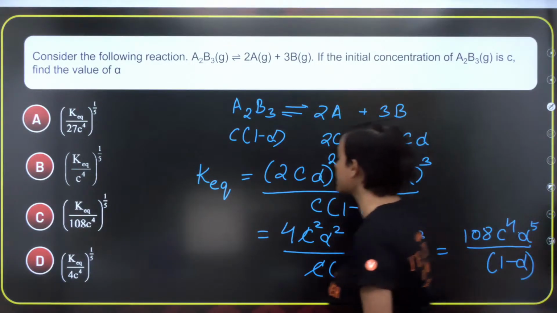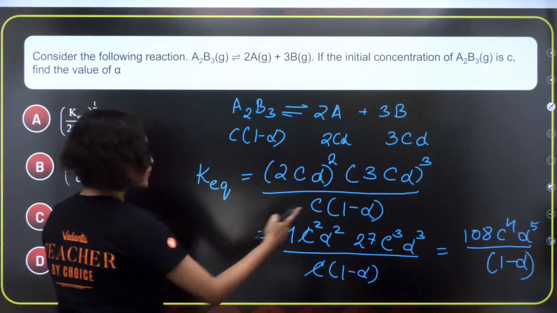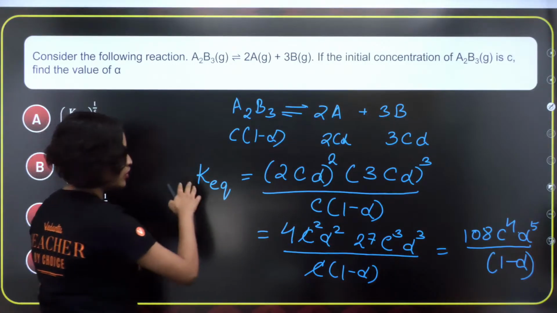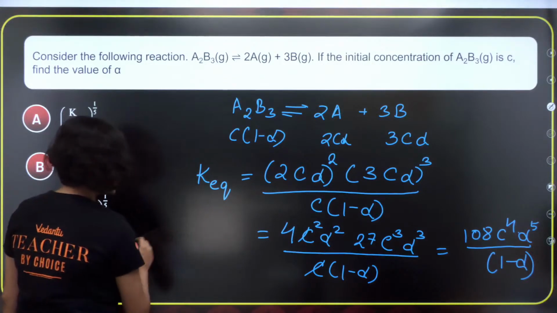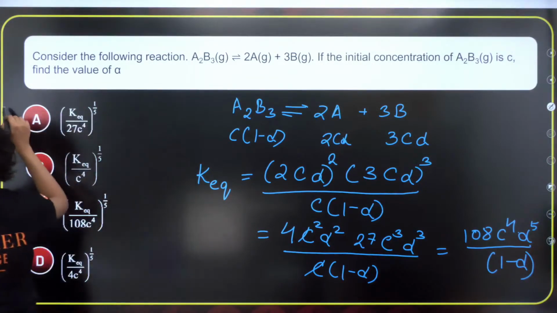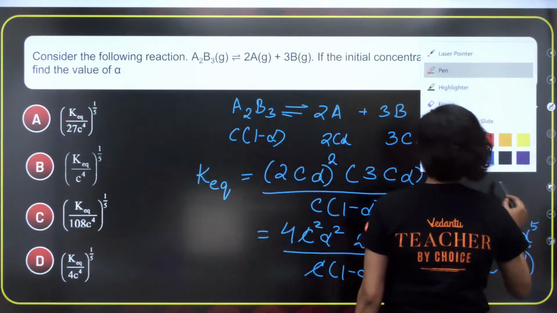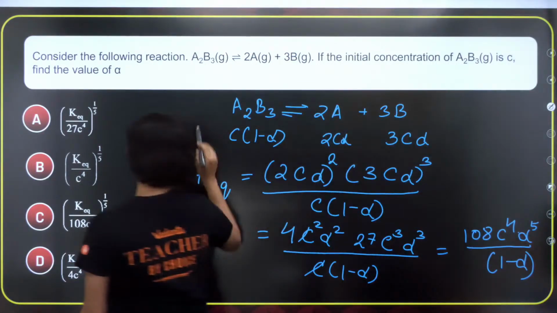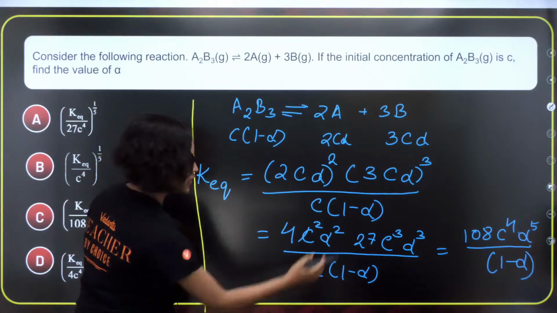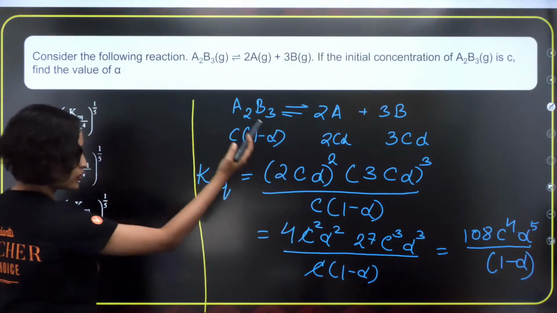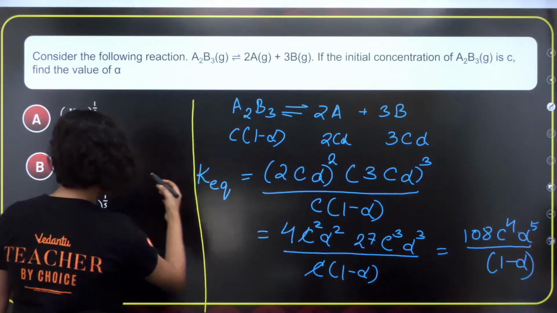Now they are asking us to find the value of alpha. So if I have to find the value of alpha, I'm writing it here, guys. Let me change the color also so that you understand. K_eq equals 108 C to the power 4 alpha to the power 5 over 1 minus alpha.